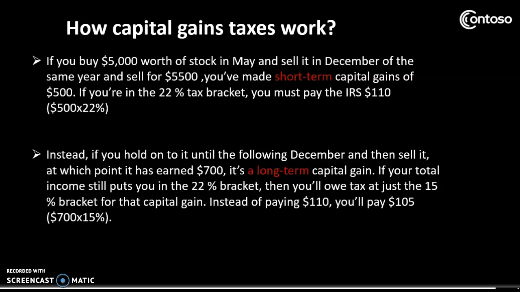Instead, if you hold on to it until the following December and then sell it, at which point it has earned $700, it's a long-term capital gain. If your total income still puts you in the 22% bracket, then you will owe tax at just the 15% bracket for that capital gain. Instead of paying $110, you will pay $105 and see $595 worth of profit instead.